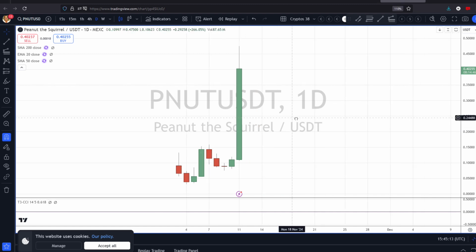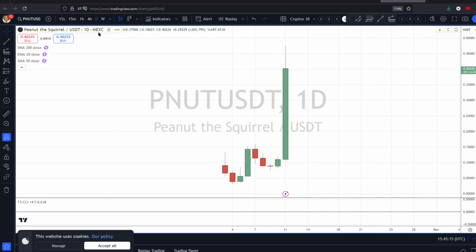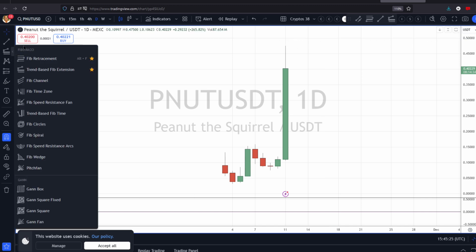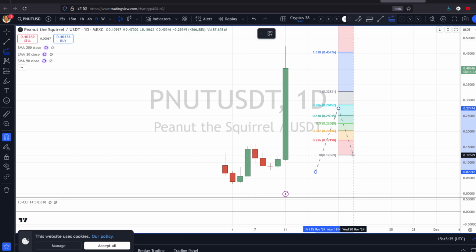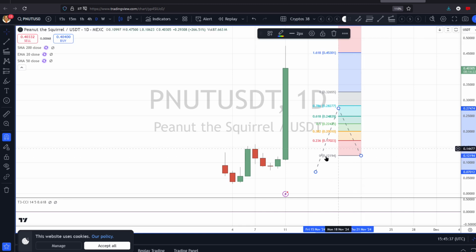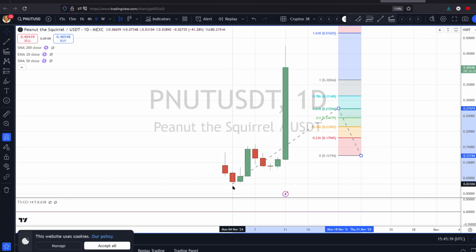So this is our daily candle on MEXC exchange. Obviously the Binance one, you don't have the trade history. And the tool that I like to use, because I like to think that the swings have a mathematical relationship, is the Fibonacci tools. You'll see there's a trend-based fib extension that I've marked as a favorite. This is the one I'm going to use. I set it back to default so you can see what it looks like when you use it. You can apply it like this.